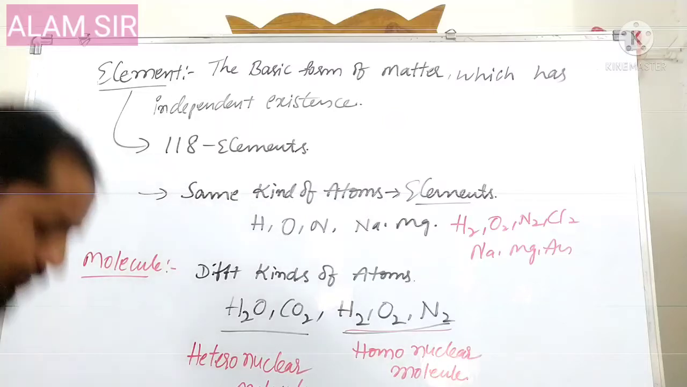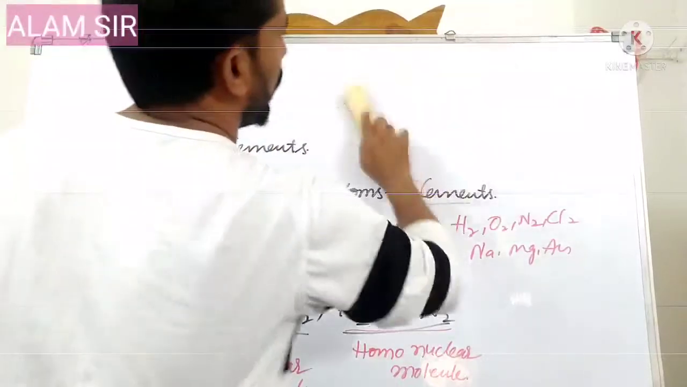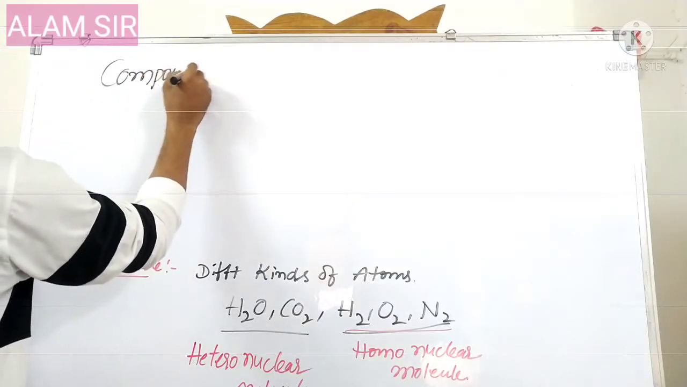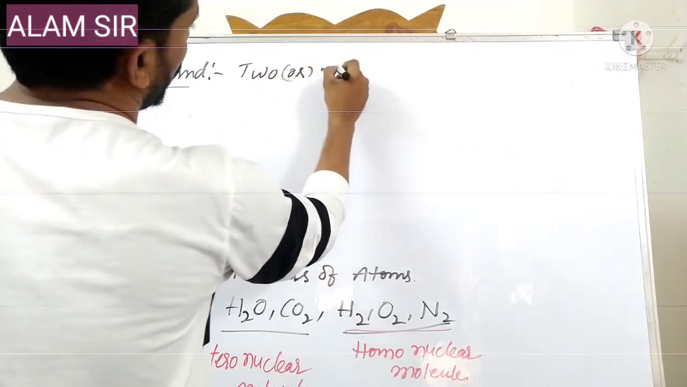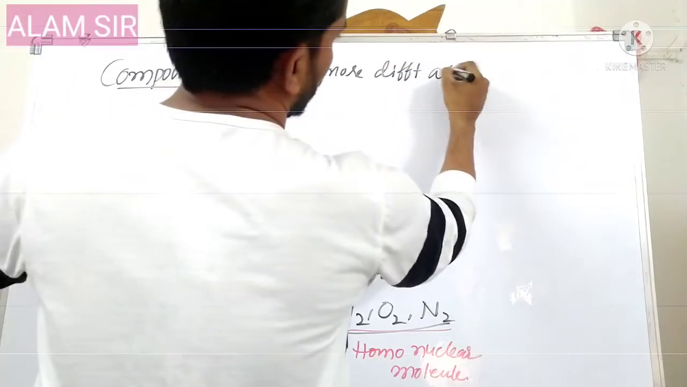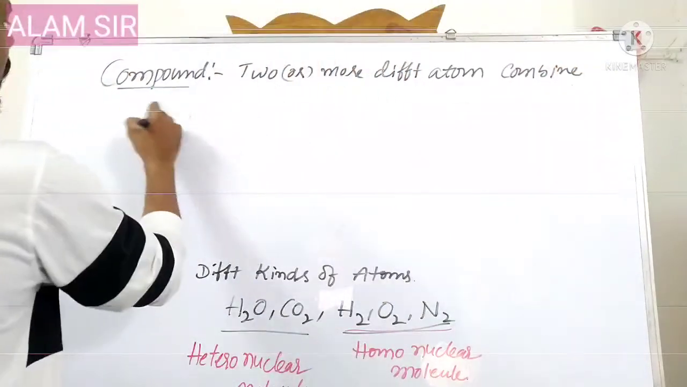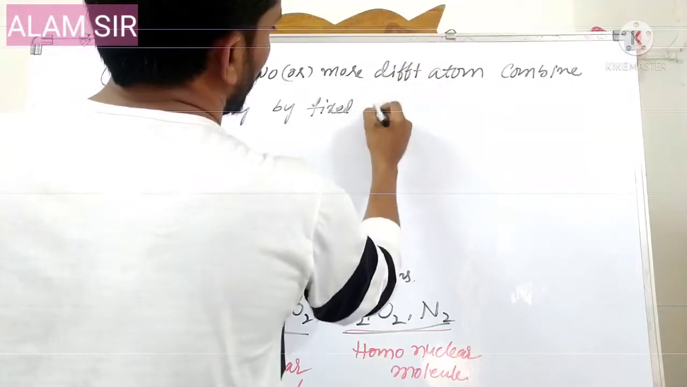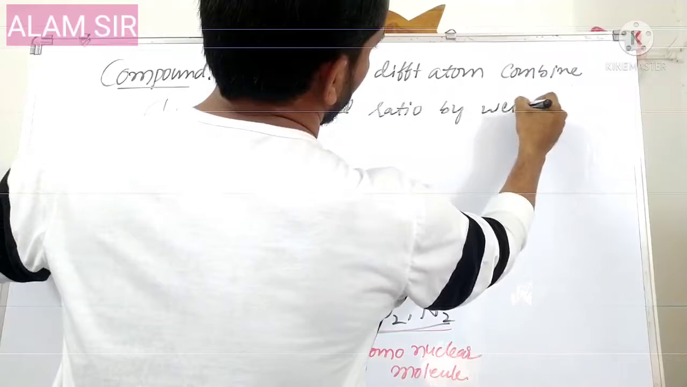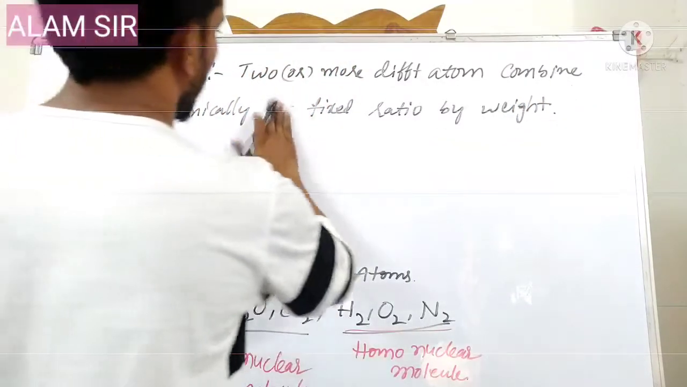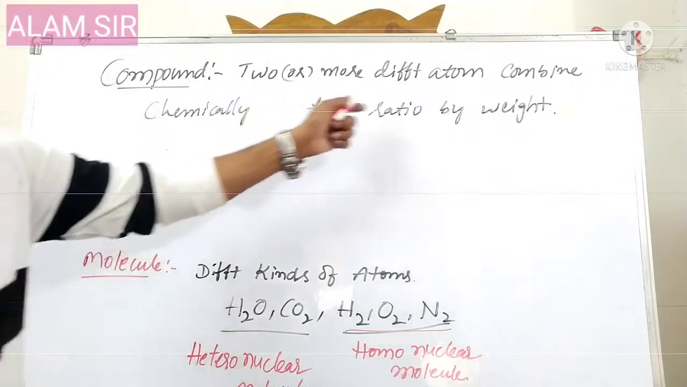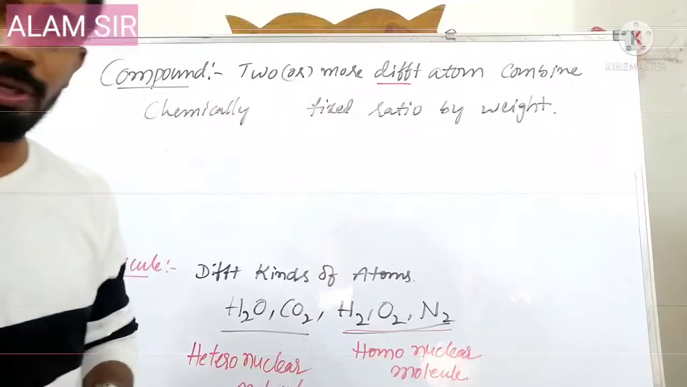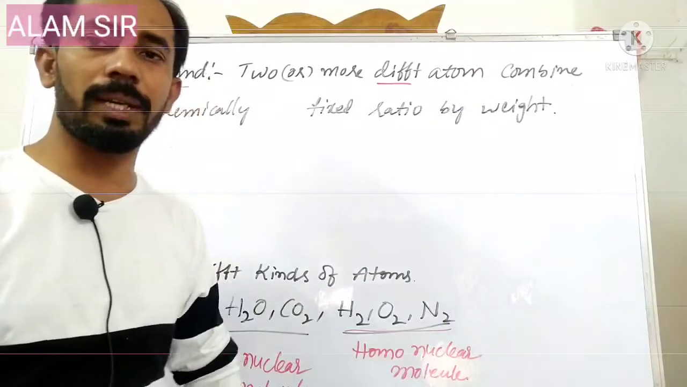Next, compound. A compound can be defined as two or more different atoms, particularly different atoms, combined chemically in a fixed ratio by weight, meaning the mass is taken into account.